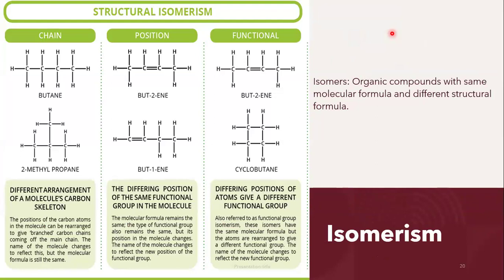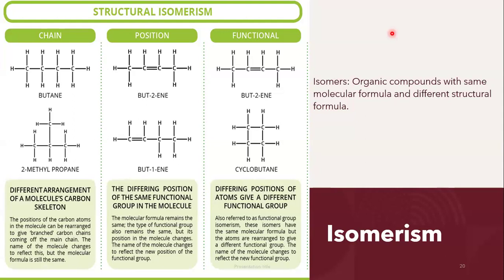When we talk about isomers, first of all, let's define what isomers are. Isomers are compounds that have the same molecular formula, but different structural formula. Molecular formula means that they will have the same number of carbon atoms, hydrogen atoms, oxygen atoms, nitrogen atoms, sulfur atoms, doesn't matter. Whatever atoms they have, they will have the same number of atoms. That means they have the same molecular formula. But when you draw their structure, the structure will be different.